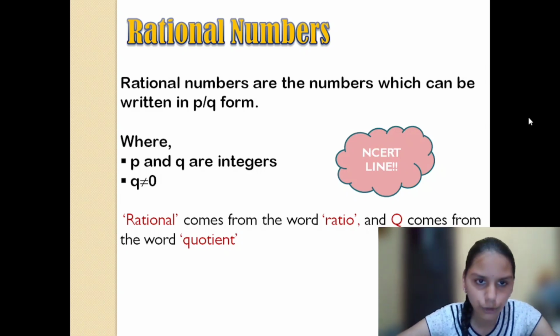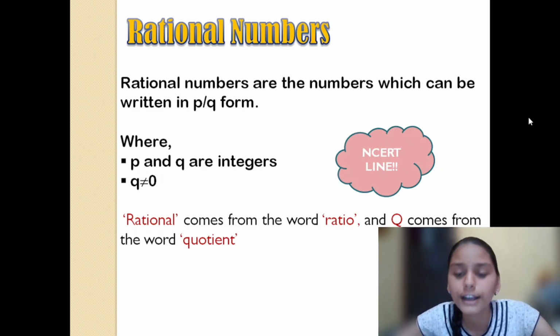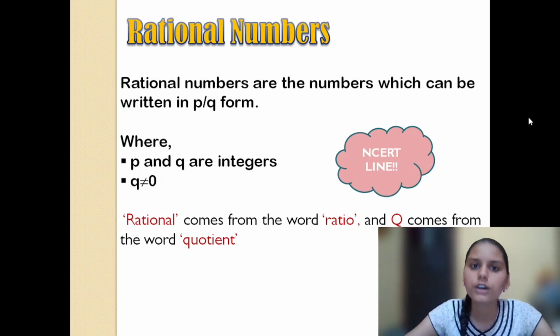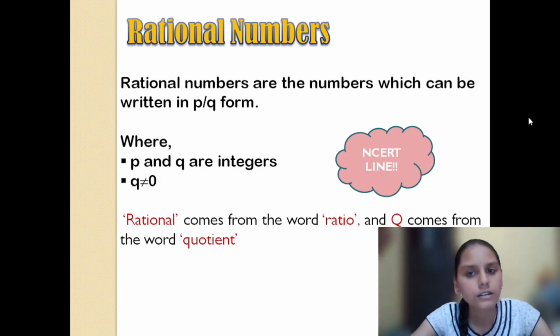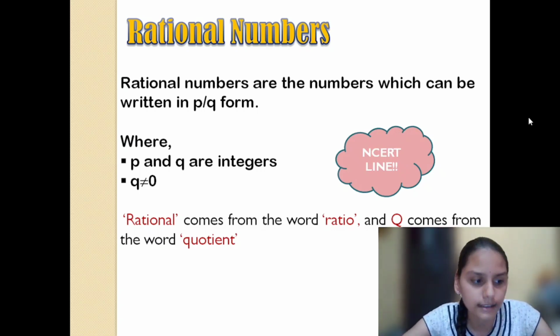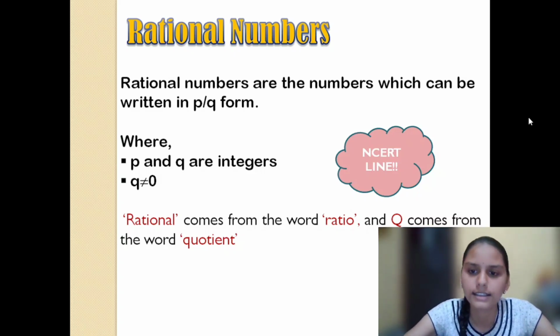Now I'm going to give you an NCERT line which says rational comes from the word ratio and Q comes from the word quotient. Now we are telling it as rational numbers. Why? Rational comes from the word ratio. Whenever we are writing ratios, we always write them in fractions, isn't it? So from that word itself this rational has come, like 2 by 3, 4 by 2, all this. These are called fractions, they are called ratios, right? So that's why. And Q comes from the word quotient.